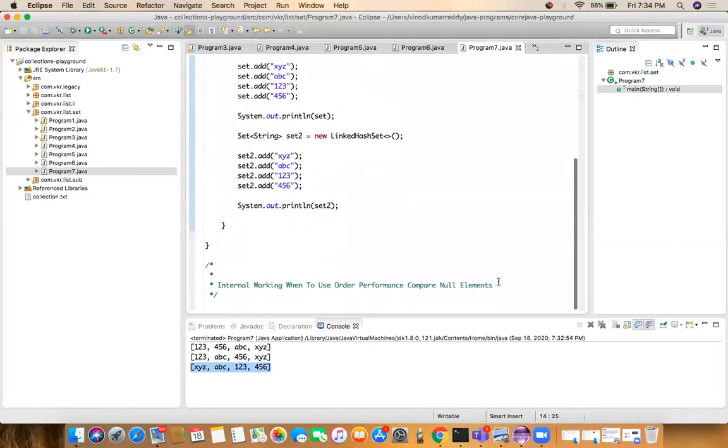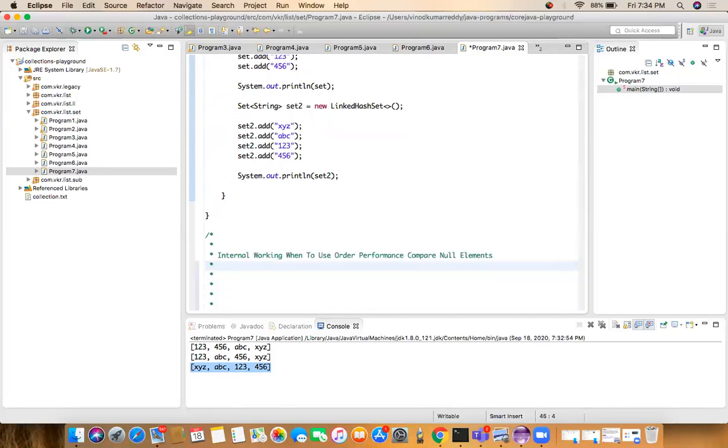Let's go to the differences. Now, first difference: whenever they implemented the HashSet internally, they used a HashMap to create the HashSet. By using HashMap, whenever we try to add duplicate elements, it won't allow them.